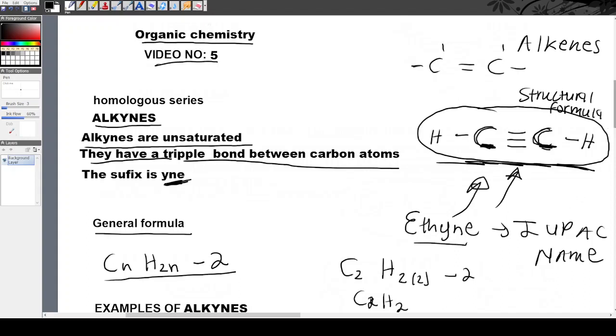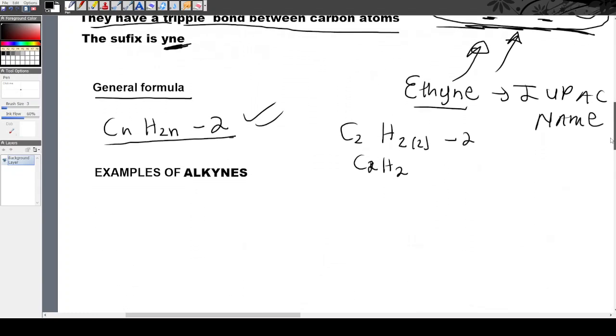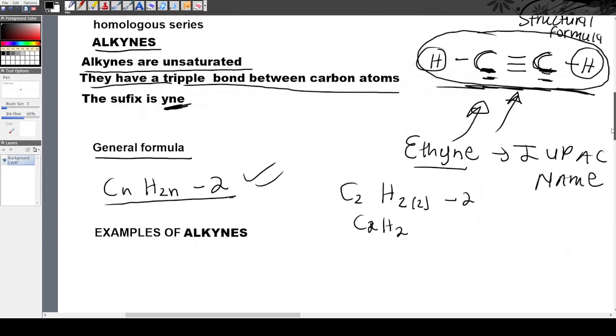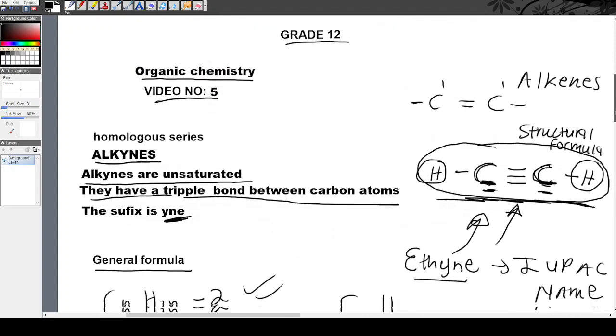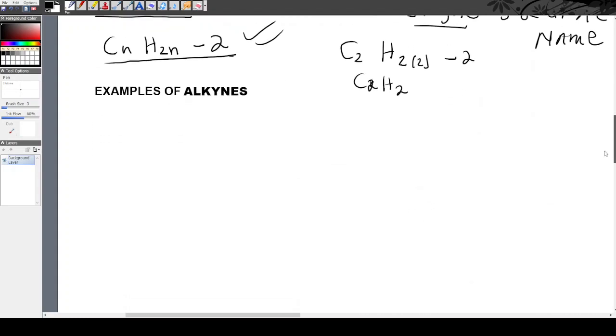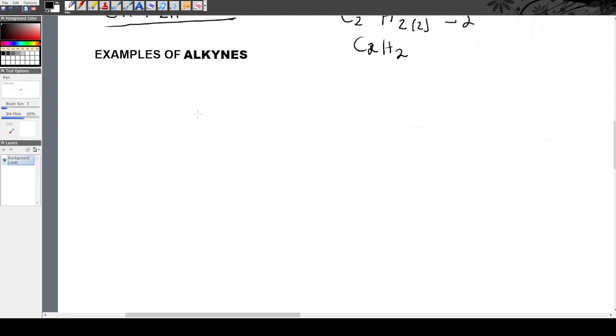So it's C2H2. If we join what's the structure, there are 2 carbon atoms. And there are also 2 hydrogen atoms. So the general formula is correct. It works for all alkynes. It's for alkynes only. This is a general formula for alkynes. I hope it makes sense. Let's make an example now. Let's do some examples for alkynes.